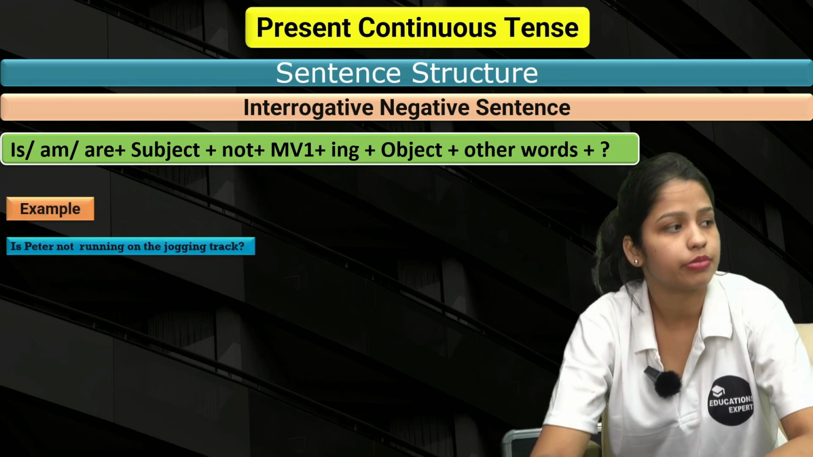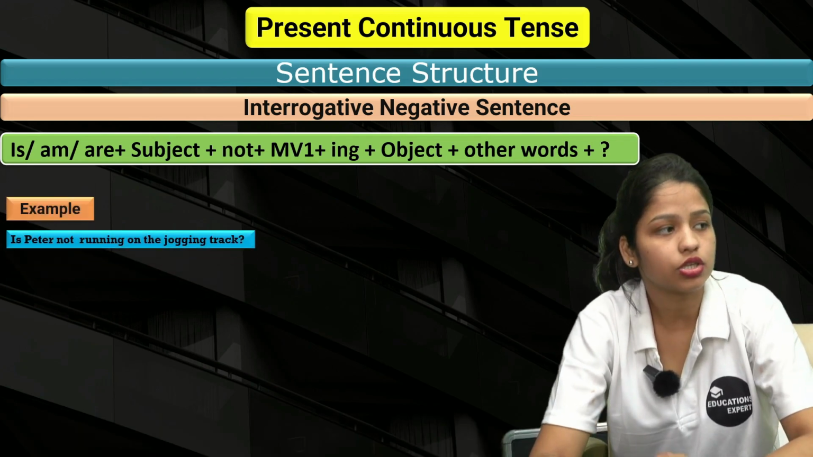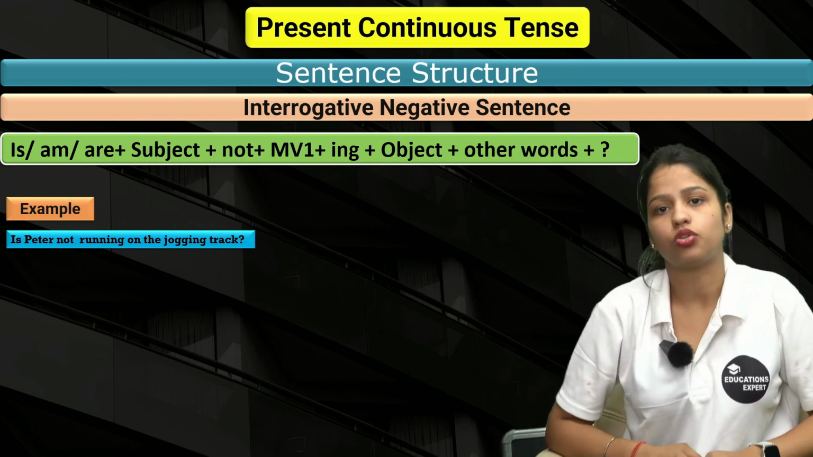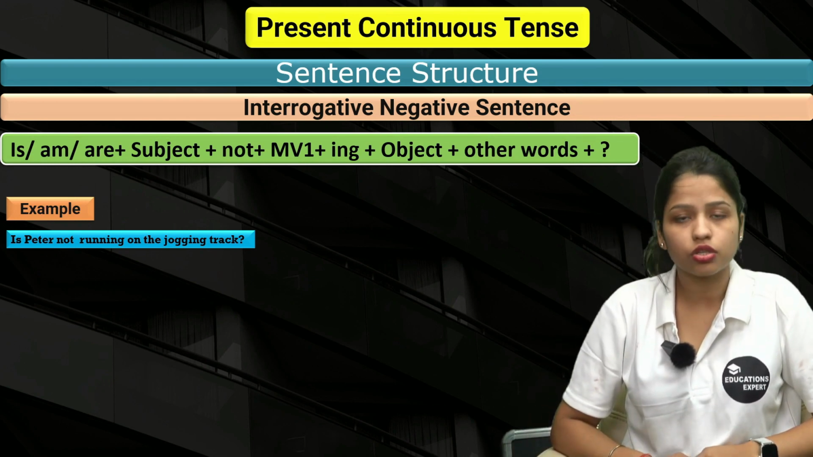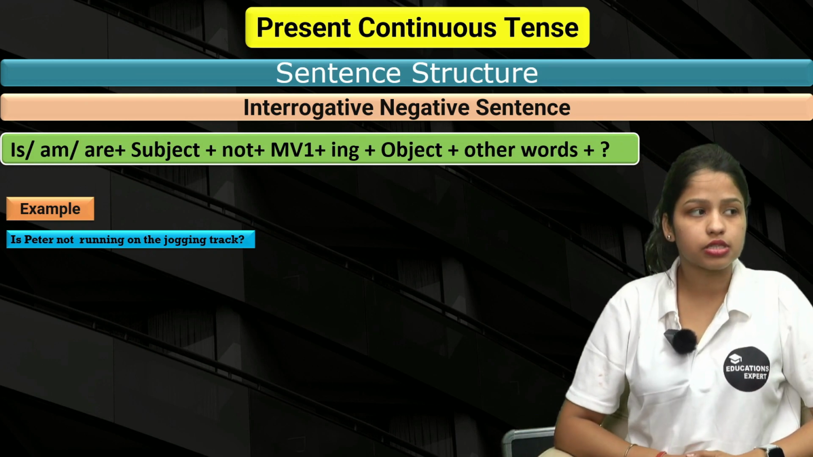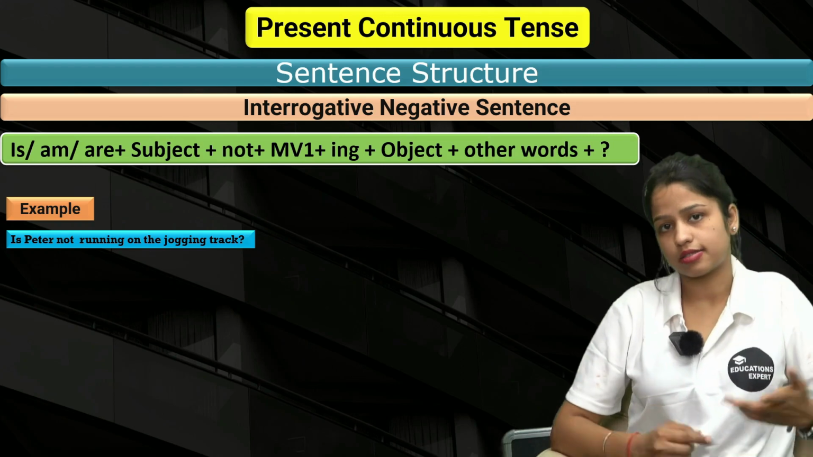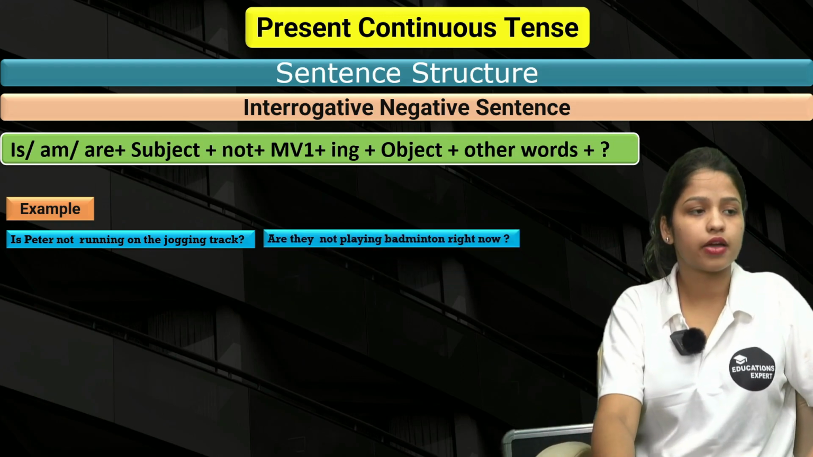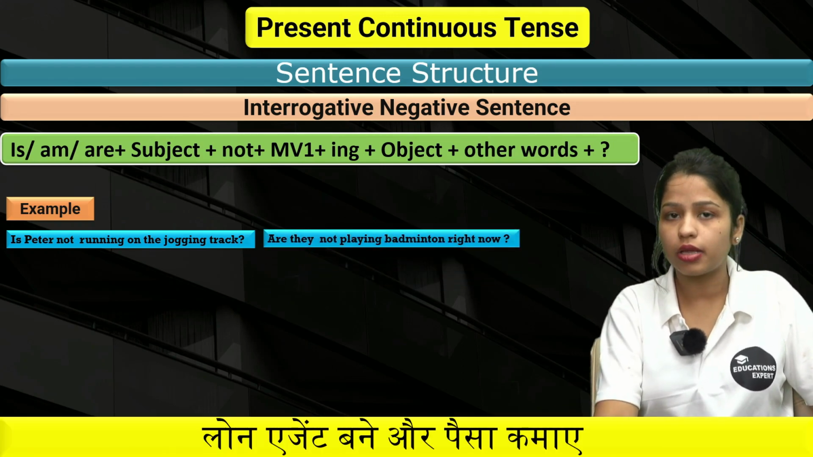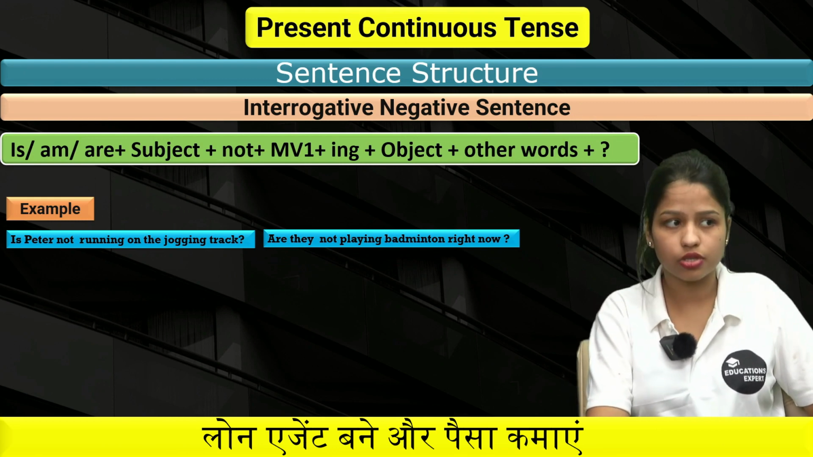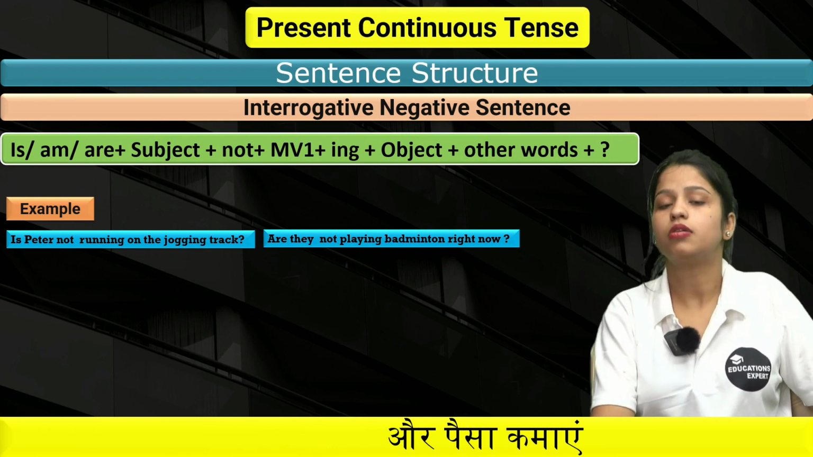Let's see some examples. Is Peter not running on the jogging track? See, there are 2 ways that you can use it. Is Peter not running on the jogging track? This is the first one. Or you can say, isn't Peter running on the jogging track? This is how you can say. Next up we have, are they not playing badminton right now? Or you can also say it, aren't they playing badminton right now?